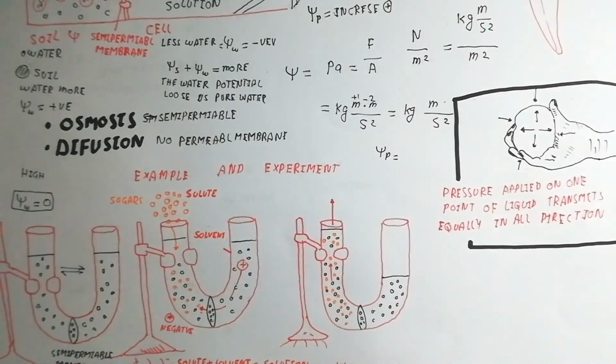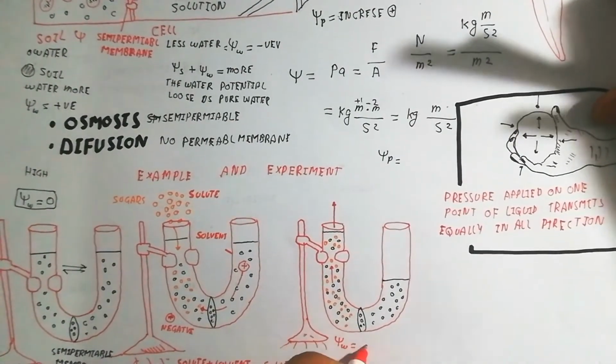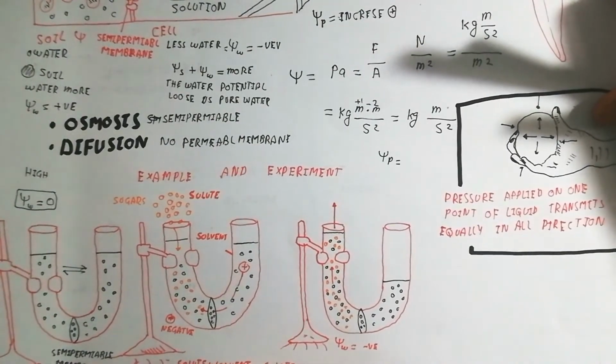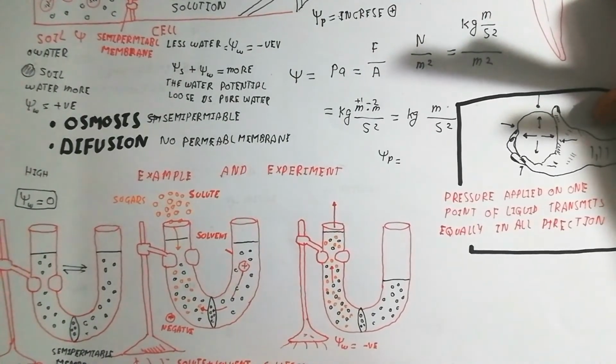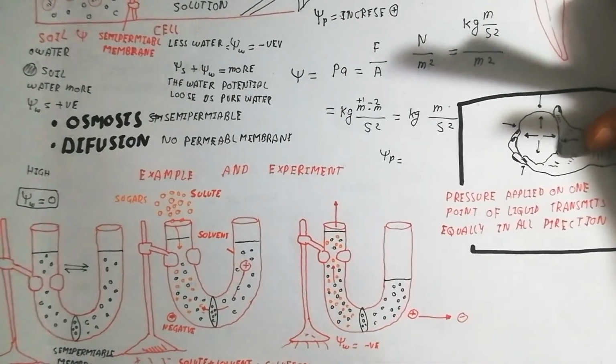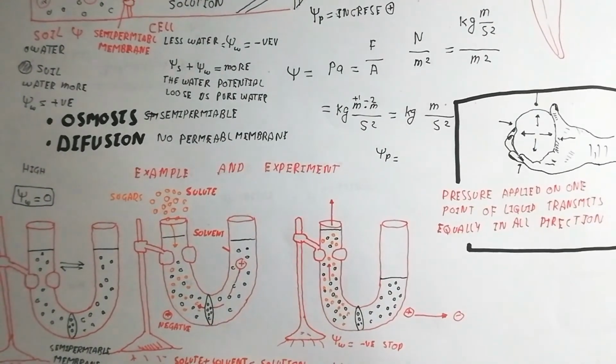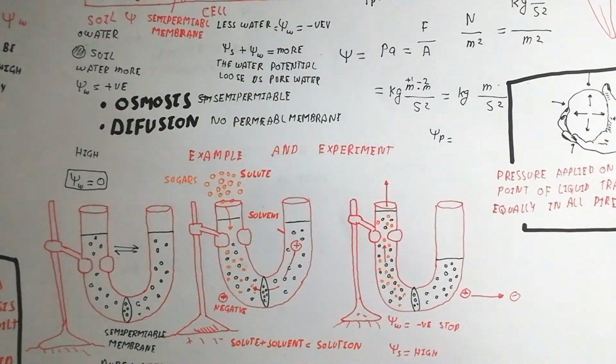The weight of the water can burst the semi-permeable membrane. So the water potential will become negative after the positive water potential moves from one side to the other, and the water potential is decreasing.